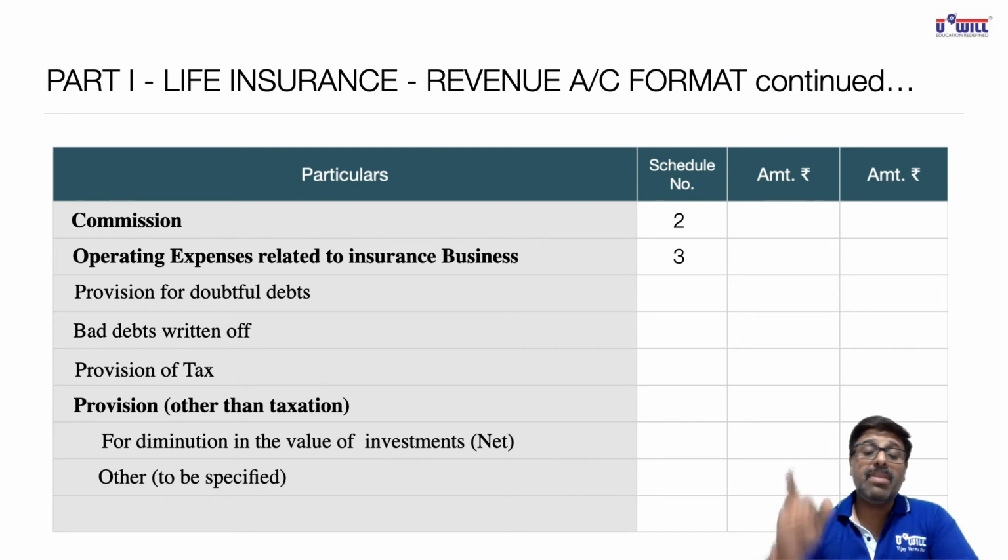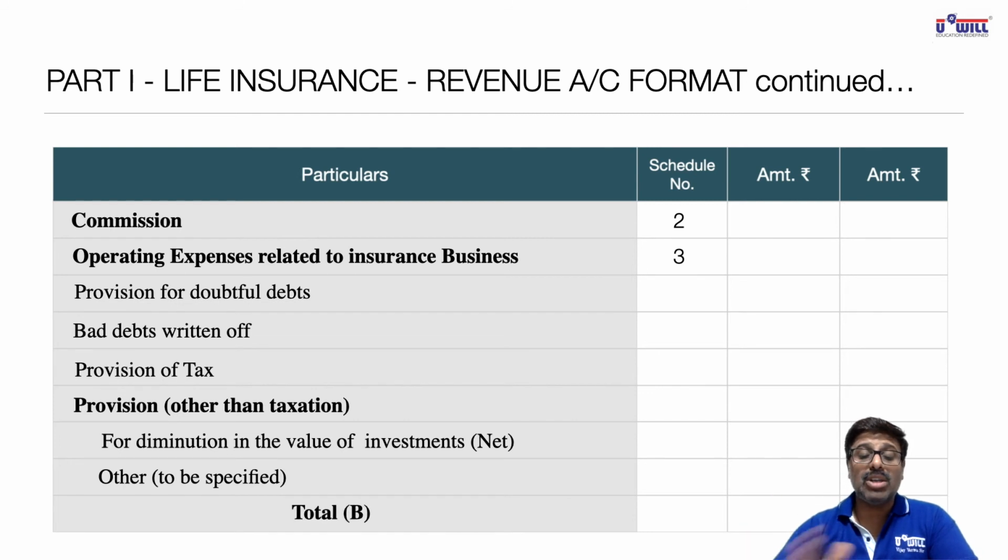So you just remember first part will include three major incomes: premium, income from investment, other incomes. Second part will include three small expenses: commission, operating expenses, and provisions. Total of the second part will be called as total B.